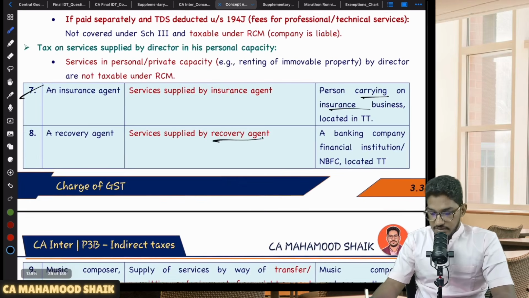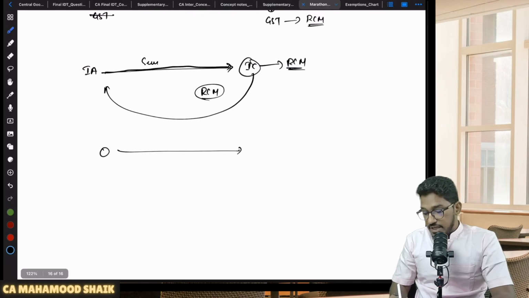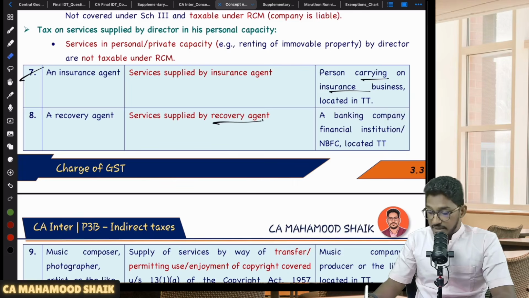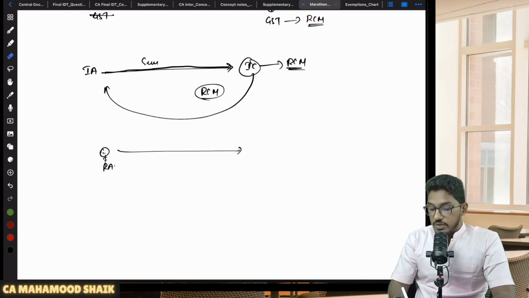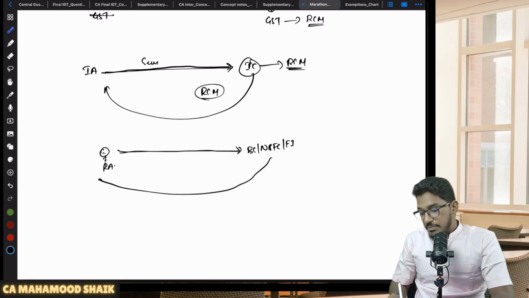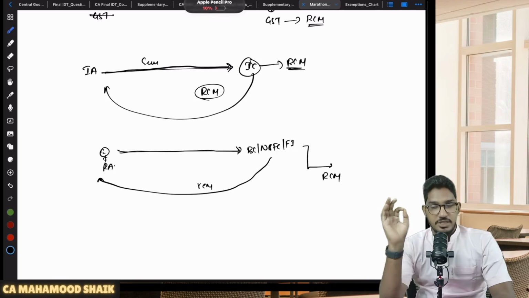Similarly, recovery agent services. Let me once again come here. Services provided by a recovery agent. There is a recovery agent providing services to a recipient. Sir, who is that recipient? Recipient is a banking company, financial institution, or NBFC. So services provided by recovery agents to a banking company, NBFC, or financial institution, for which this bank, NBFC, or financial institution will pay them the remuneration, also will get covered under RCM. Bank, NBFC, or financial institution is required to pay the GST under reverse charge mechanism.